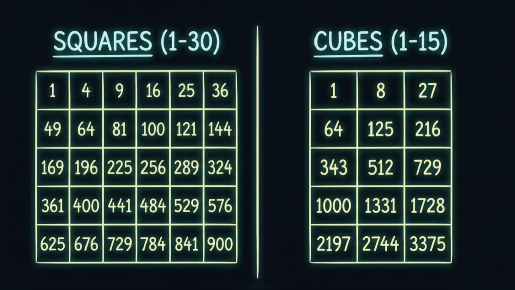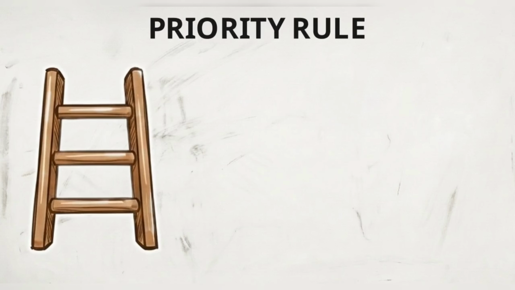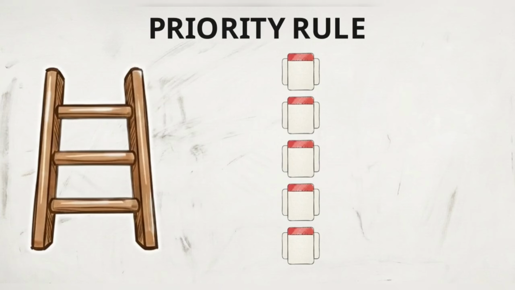We now shift to mathematical logic with number analogies. To solve these quickly, you must have your squares up to 30 and your cubes up to 15 memorized. This chart outlines the priority rule. When multiple mathematical logics seem to work, you must consult this hierarchy. You test for prime numbers first, followed by cubes, then squares, then multiplication and division, and finally addition and subtraction.